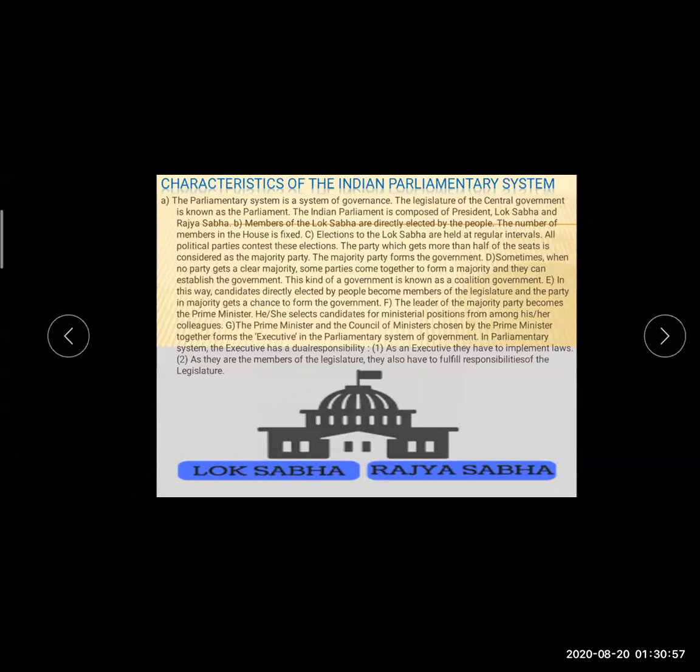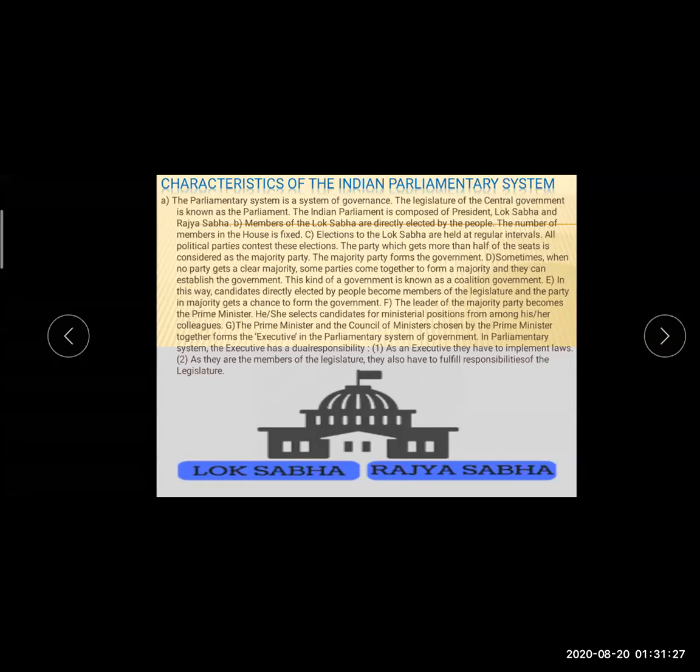Now, as a short idea, the members of the Lok Sabha are elected by the people. Take the example of our Narendra Modi. He is a member of the Lok Sabha. Why? Because he won the election from Gujarat. So he is a member of the Lok Sabha.